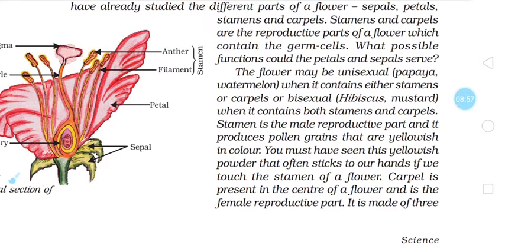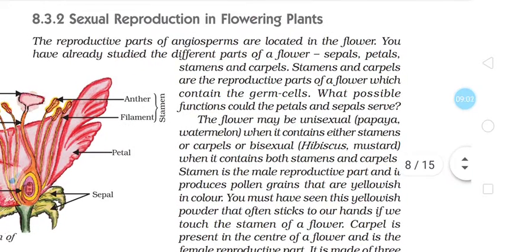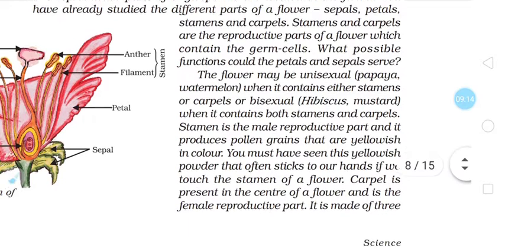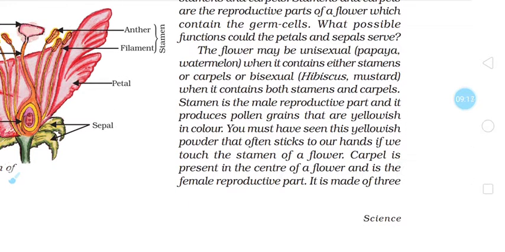anther to the stigma. So you might have seen honeybees always moving around the flowers. It is to collect the honey from the flowers, but at the same time they are doing a very important work of transferring pollen grains from anther to the stigma. So these are called pollinators. So self-pollination and cross-pollination you might have understood.